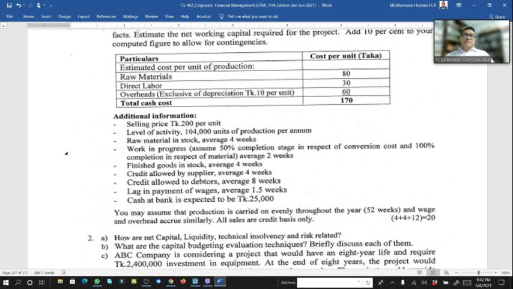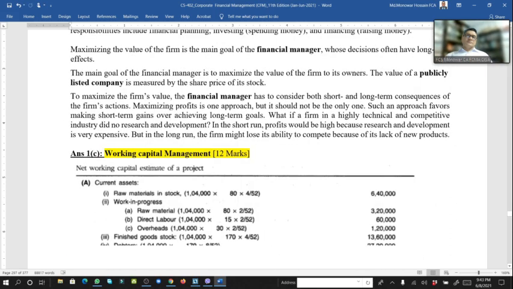You may assume the production is carried evenly throughout the year, that means 52 weeks of working days, and evenly through the year the production is happening. The wages and overheads are similar. All sales are on credit basis only, no cash sale here. So here 12 marks. Your answer is this one.